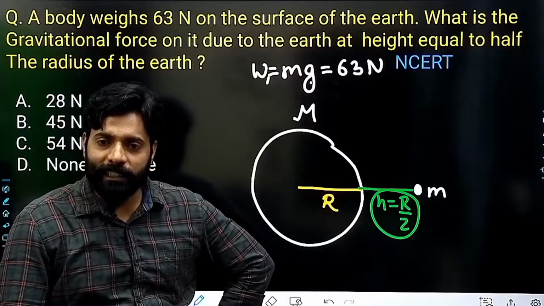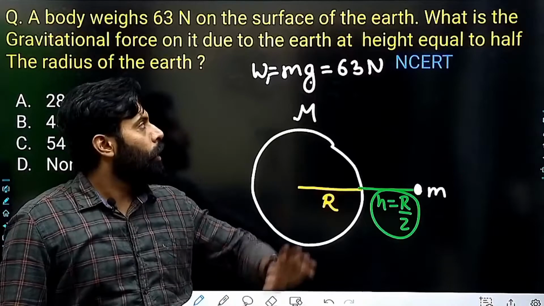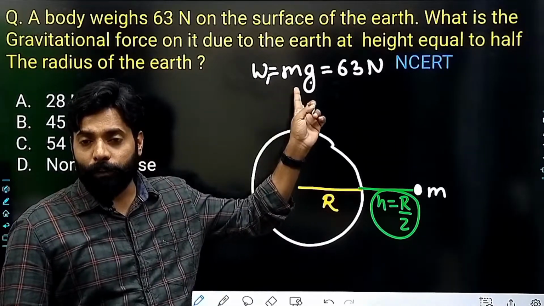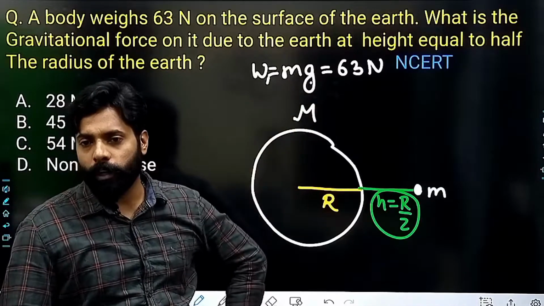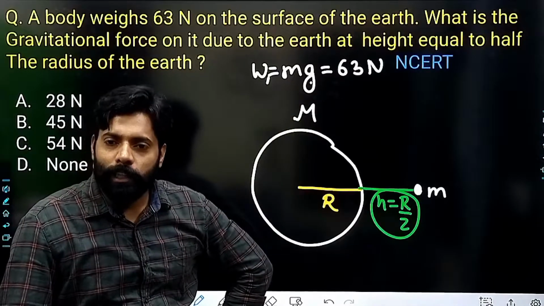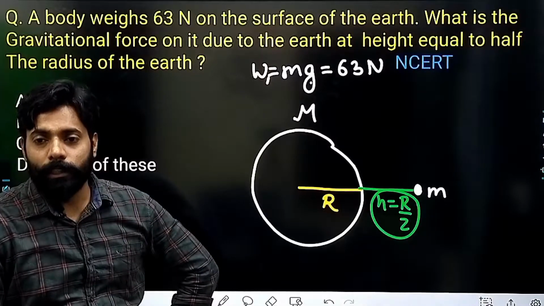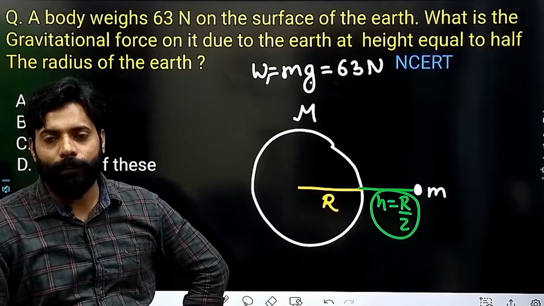So the body weighs 63 Newton on the surface of the earth; weight is equal to mg, which is 63 Newton. That is the value on the surface of the earth. What is the gravitational force on it due to the earth at height equal to half of the radius?